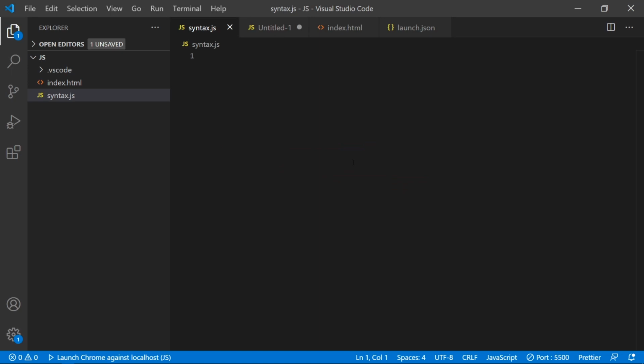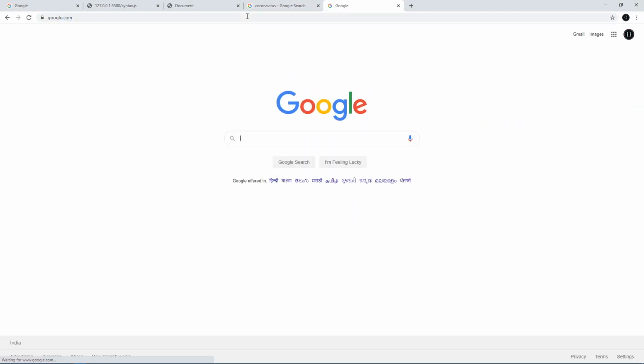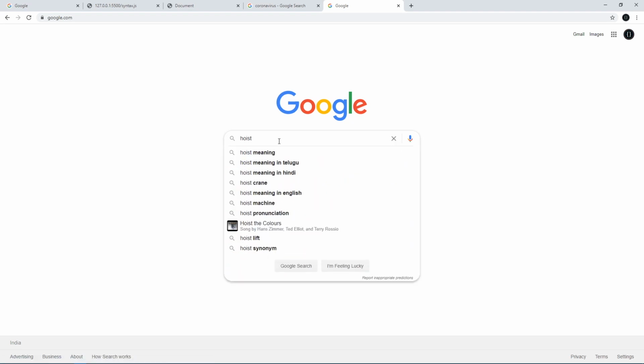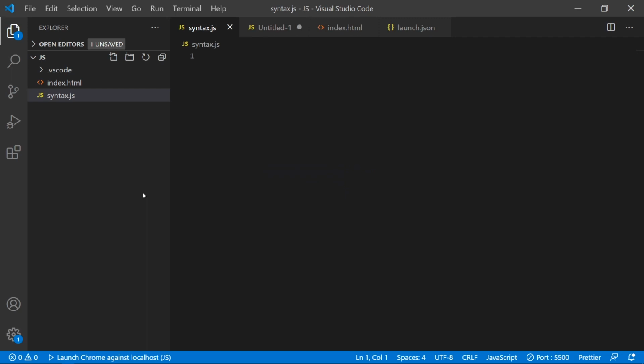Well, what is hoisting? So let's search in Google the word hoist. It says an act of raising or lifting something up. So yeah, that's what it meant, but it is similar, not the exact definition. Then what is hoisting? As I mentioned earlier, we have to have a good understanding of undefined in JavaScript. Then only we can answer this question.